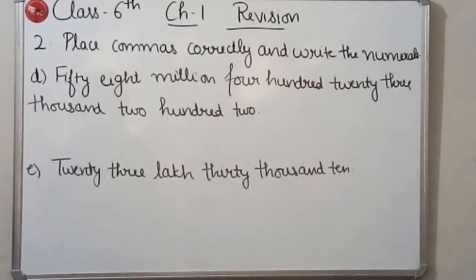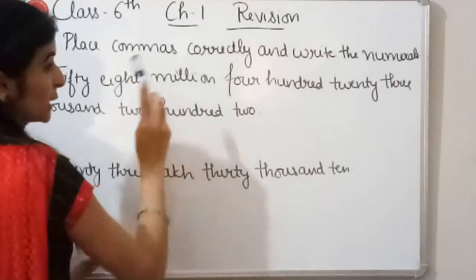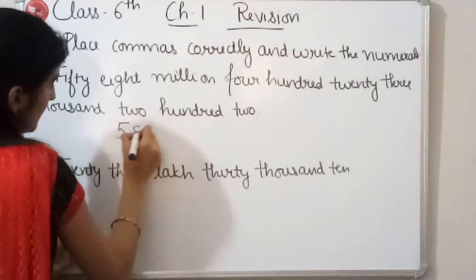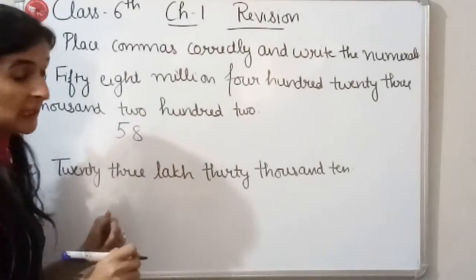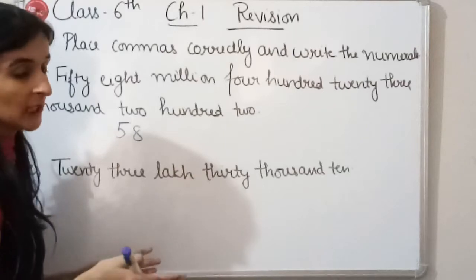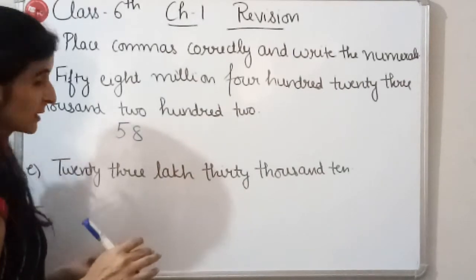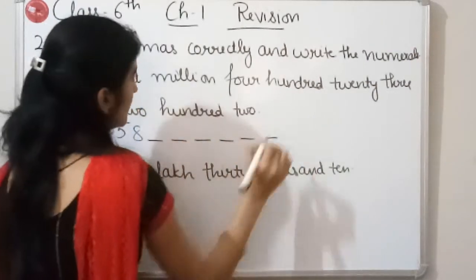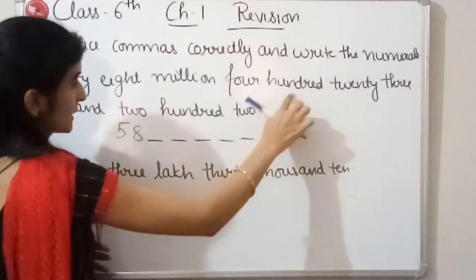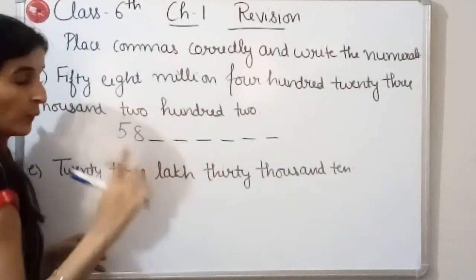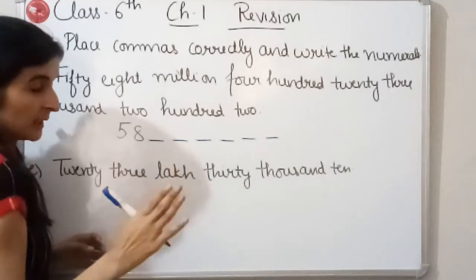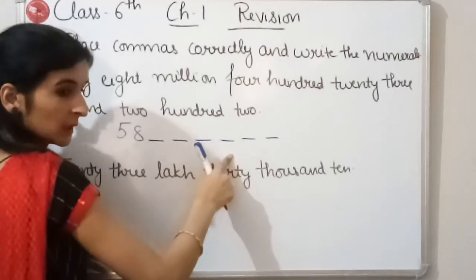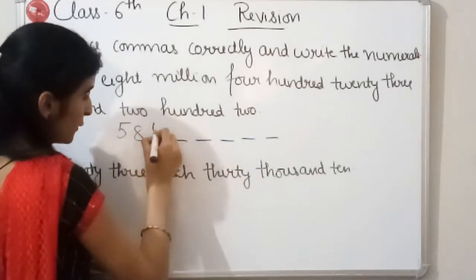Now the next kind of question is 58 million. So children, first of all we will write 58. After that there is written million. So in million how many zeros are there? In million there are 6 zeros. So we have to leave space for 6 digits more. Okay. After that, 423,000. In 1000 there are 3 zeros. So we have to leave space for 3 digits and then we have to write 423.